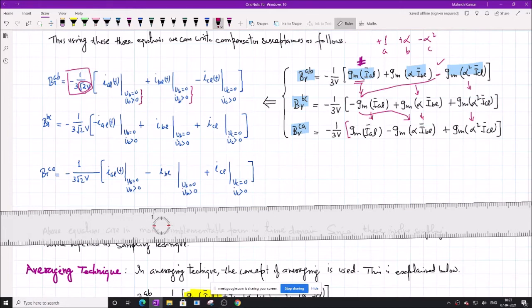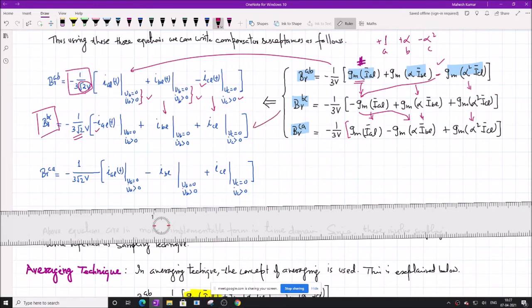And then the same thing will reflect here. When we transform into real quantities, the root 2 factor comes here. The rest is the same: IL, IBL, ICL, and the minus sign will come here. Each current is sampled at the respective phase positive zero crossing. This is A phase, this is B phase, this is C phase. Similarly, B gamma BC will be equal to the same factor here. The minus sign will come here. Then the same thing as this and the same thing as this with plus sign.